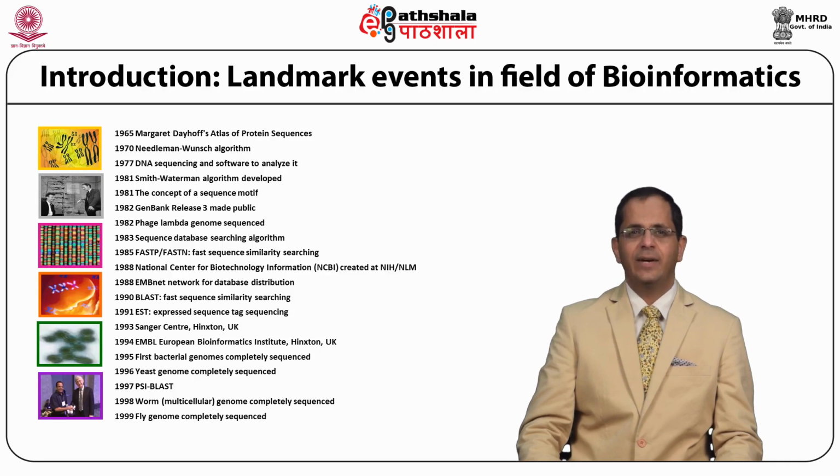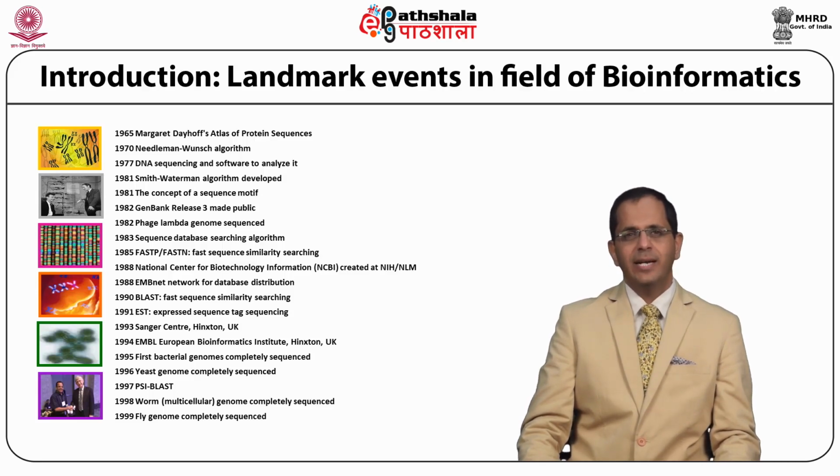And in 1991, expressed sequence tag sequencing came about. Subsequently, in the early 90s, the Sanger Center was set up in Cambridge, United Kingdom. Alongside, the EMBL European Bioinformatics Institute also came about.